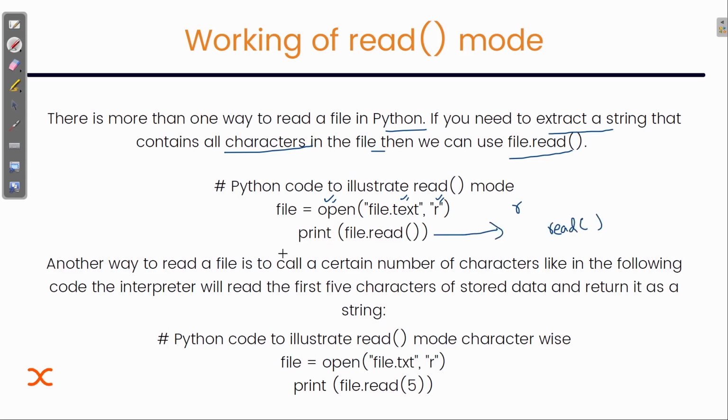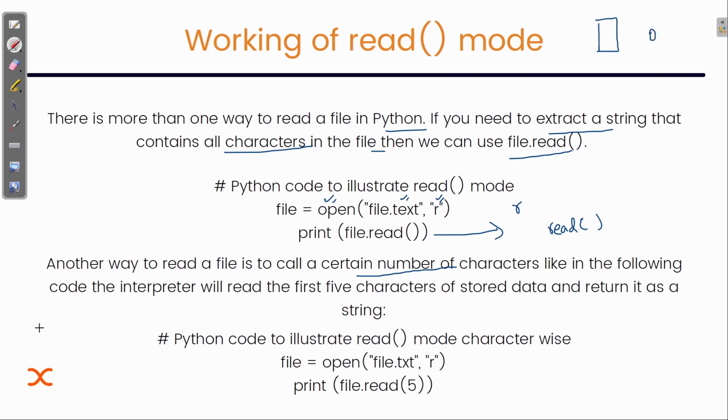Another way to read a file is to read a certain number of characters. If you don't want all the characters or strings from the file, then we specify up to which index we want the characters. Basically, there is indexing in the file. In any text file, if we use this read function, there is an indexing of the characters starting from 0.